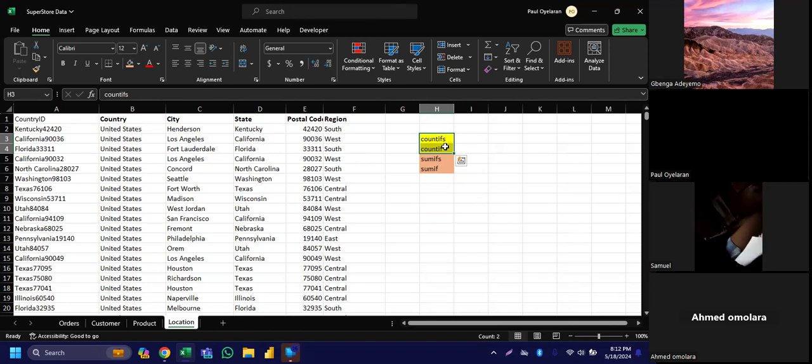How many laptops did they buy? How many boys, how many girls, how many were present, how many do we have in store? That kind of question deals with Countif.